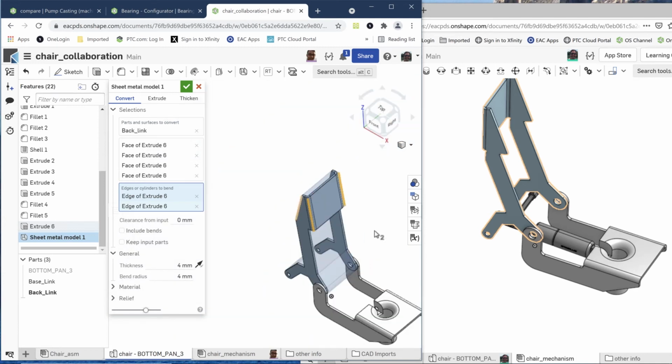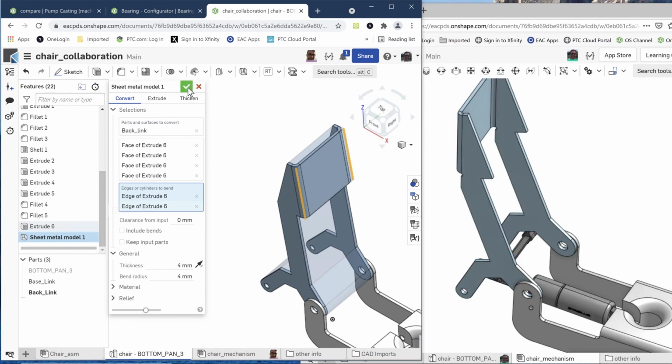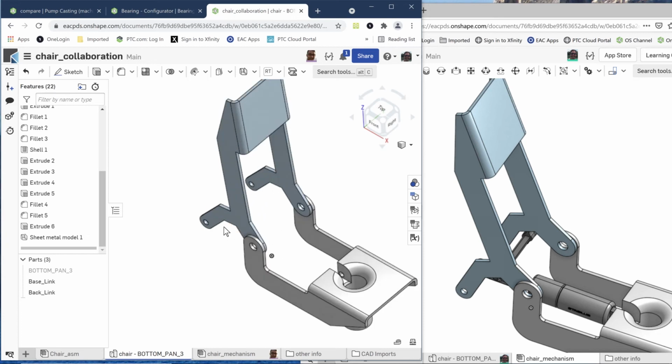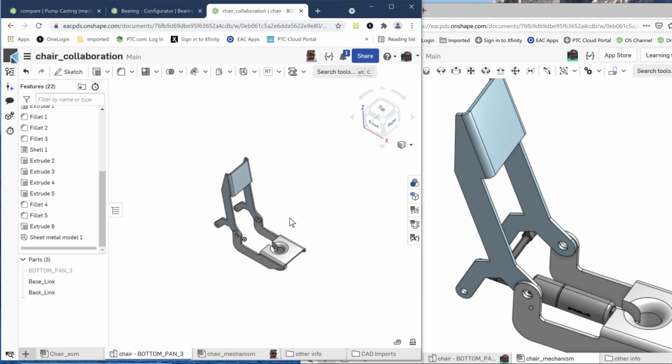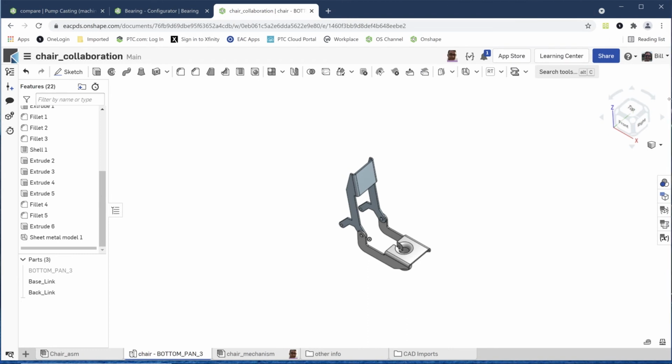Now, I haven't completed the command yet. So you look over at Nick over here, he doesn't see it yet, but watch, as soon as I hit the check mark, it updates over there as well. There's no notifications. You don't have to sync with a data management system, do any of these updates or any of that crazy PDM stuff that you have to do in a lot of other systems. Because it's all built in, it automatically just updates as you're designing, which is the way you want to have things done. So that's a little bit about sharing and being able to collaborate inside of Onshape.